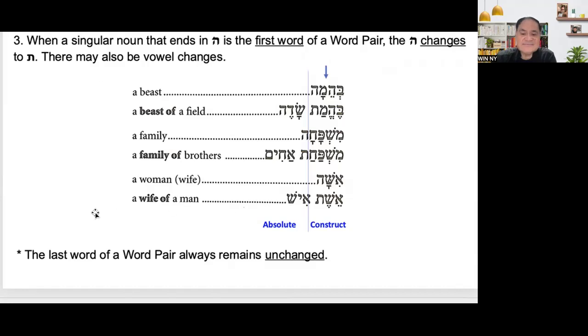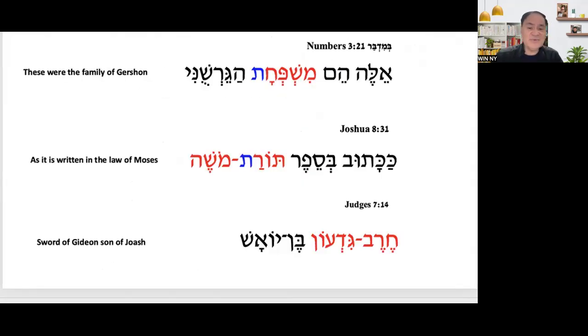That's it. The last word of the word pair always remains unchanged. It is never changed, but it is always the first word that changes. That's why you have to pay attention to the first word. We have a sample of that. In Numbers 3:21, mishpachat.